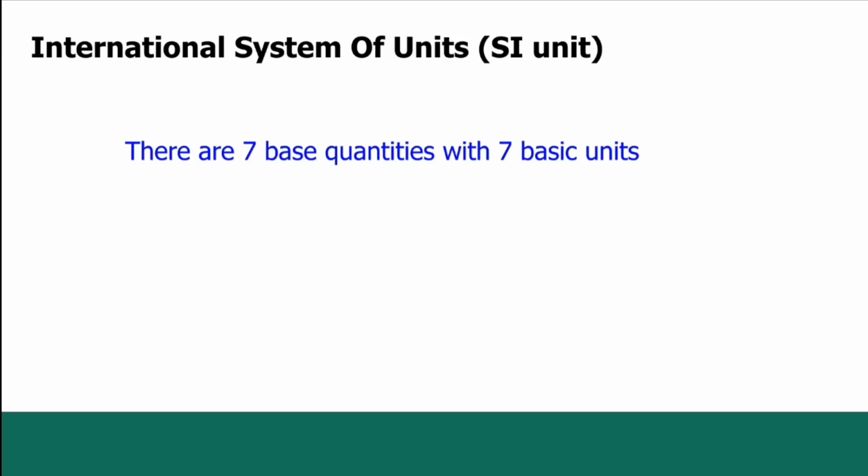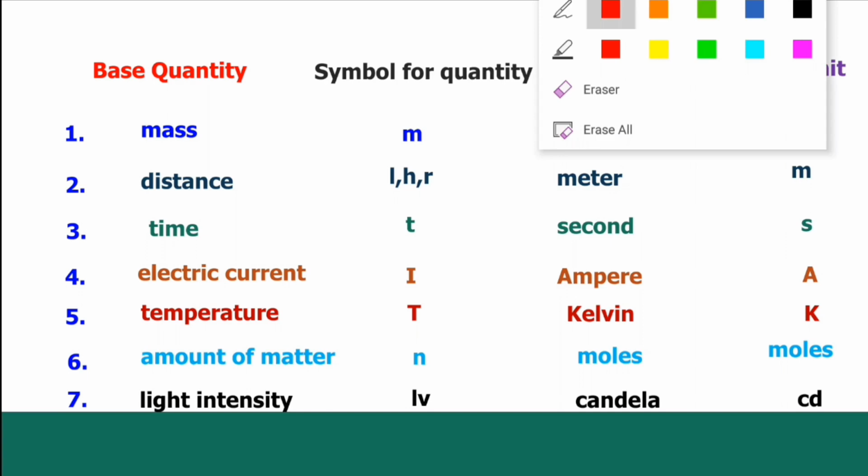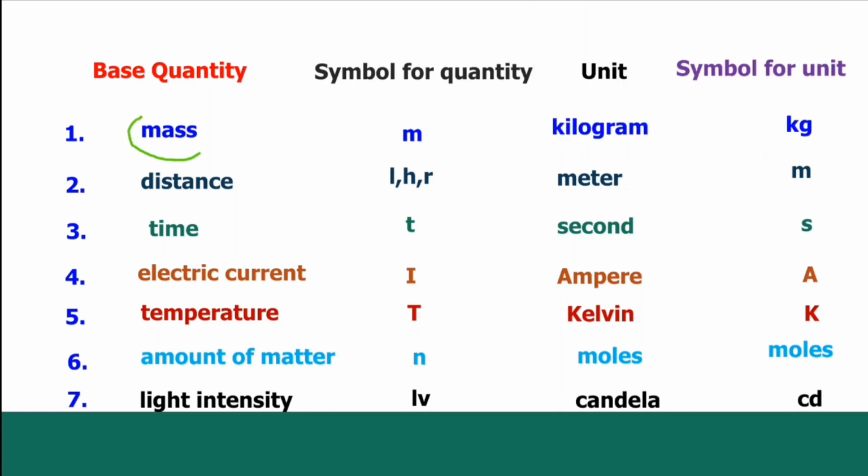Under the International System of Units, we've got 7 basic quantities with 7 basic units. If you are new to physical science, you'll find that they seem like a lot, but with time, with only 7, you find yourself being able to remember all of these. The first quantity we can talk about is mass. The symbol for mass is M. The unit is the kilogram, and the symbol for the unit is kg. So I can talk of an object with a mass of 5 kg.